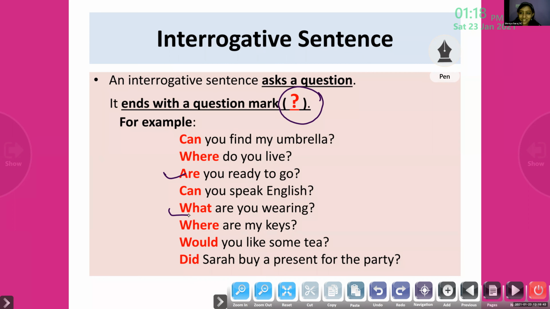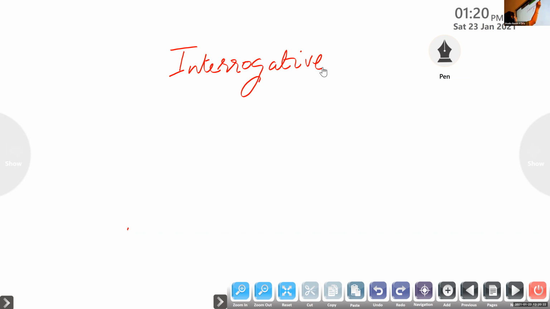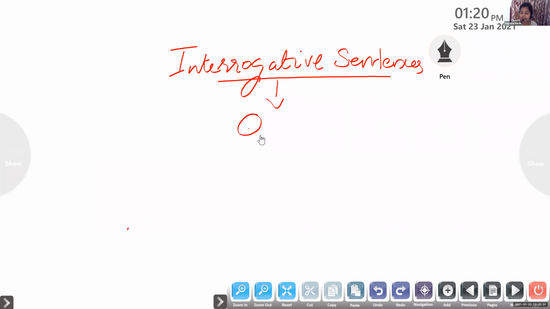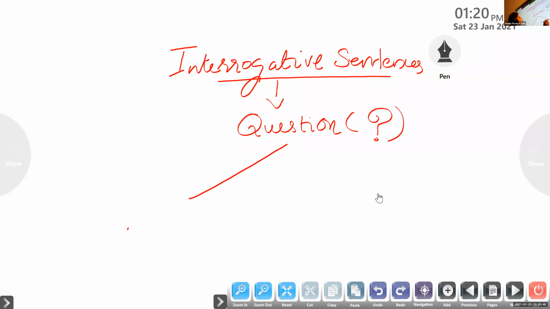Interrogative. Ma'am, can we write that heading as types of sentence and write interrogative in a rough paper? You can write this after writing the entire note, along with that. Interrogative sentences. Questions. There are two types of questions.